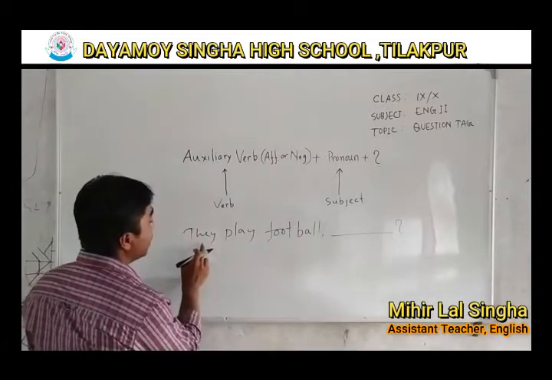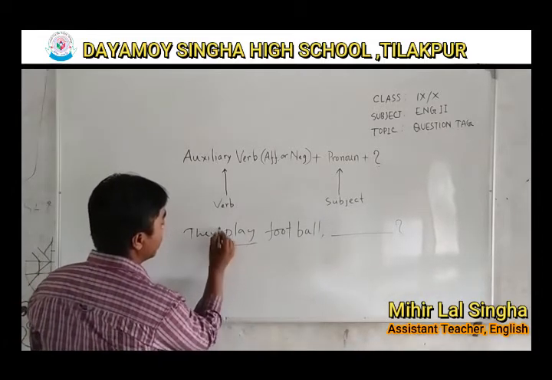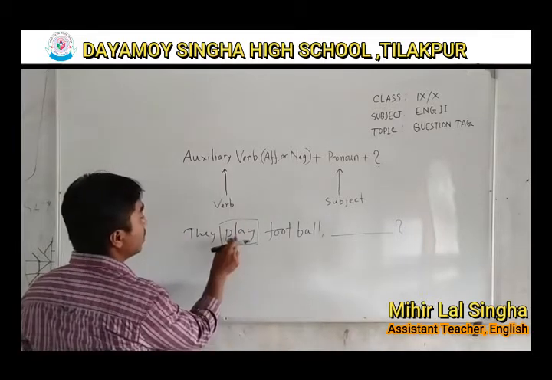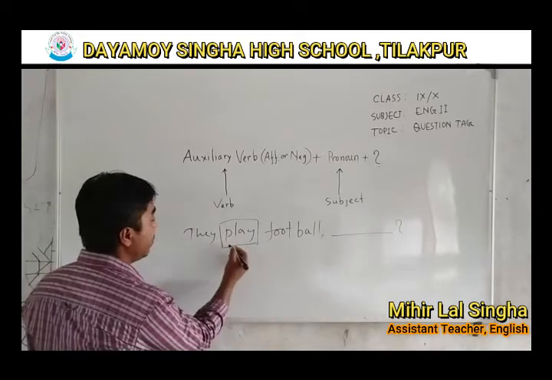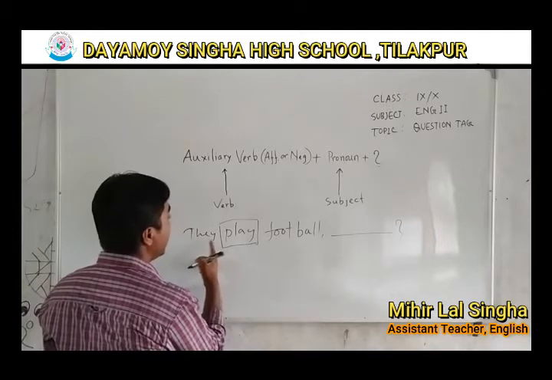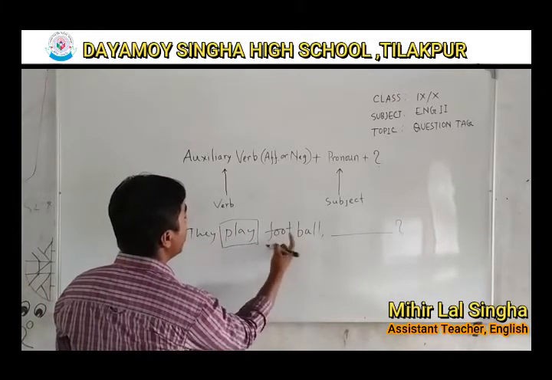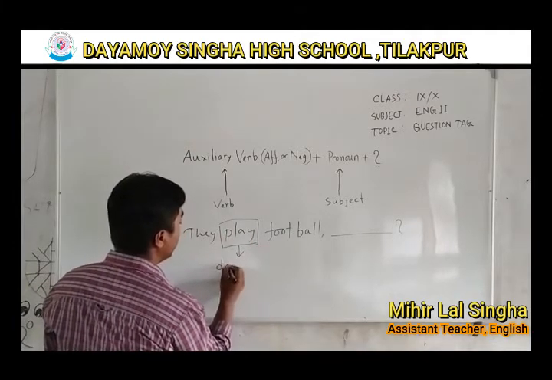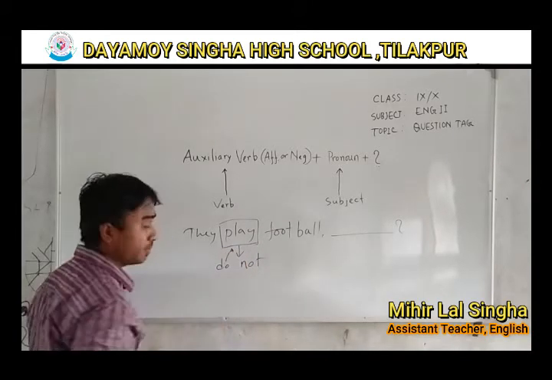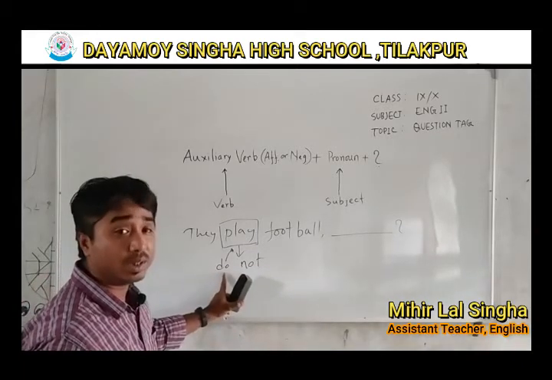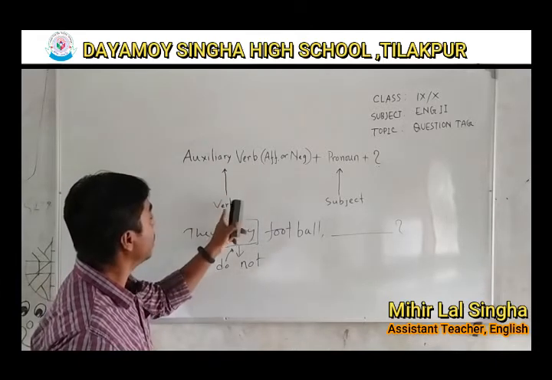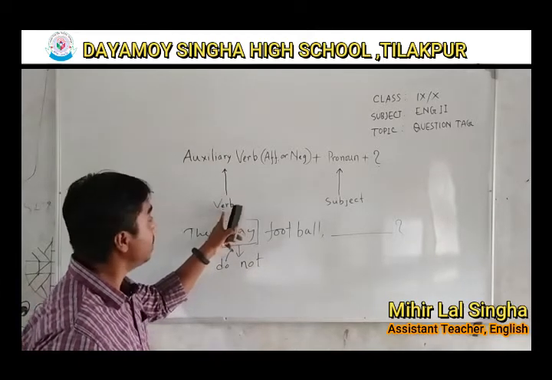So they play, this is the verb. I said the auxiliary verb comes from the verb. So if we make it negative, what will it be? They play football, they do not play football. Okay? Do not. So this do is an auxiliary verb, isn't it? So the auxiliary verb comes from the verb itself.